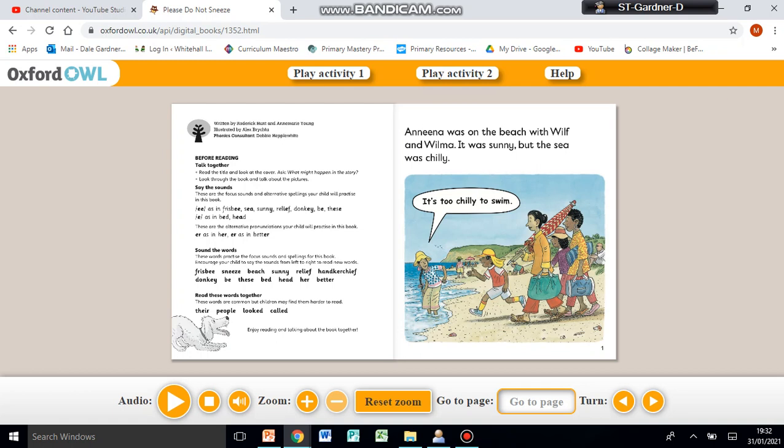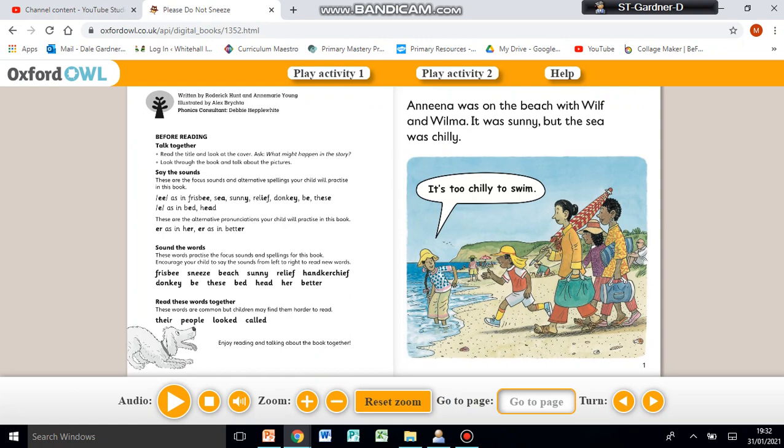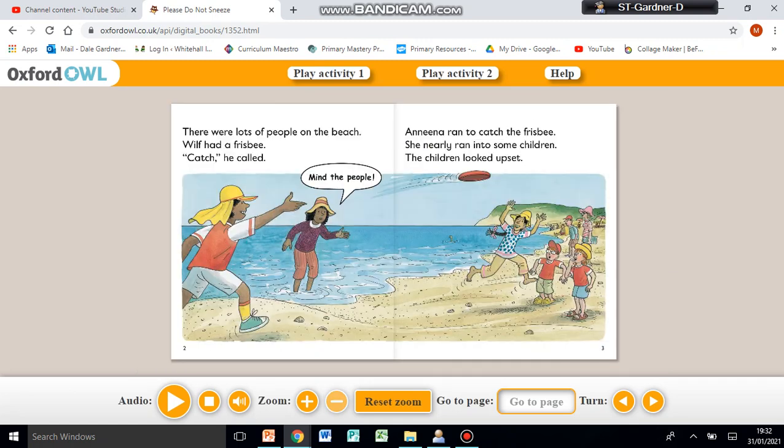So, Nina was on the beach with Wilf and Wilma. It was sunny, but the sea was chilly. It's too chilly to swim. There were lots of people on the beach. Wilf had a frisbee. Catch, he called. Mind the people. And Nina ran to catch the frisbee, and she nearly ran into some children. The children looked upset. Dear me.